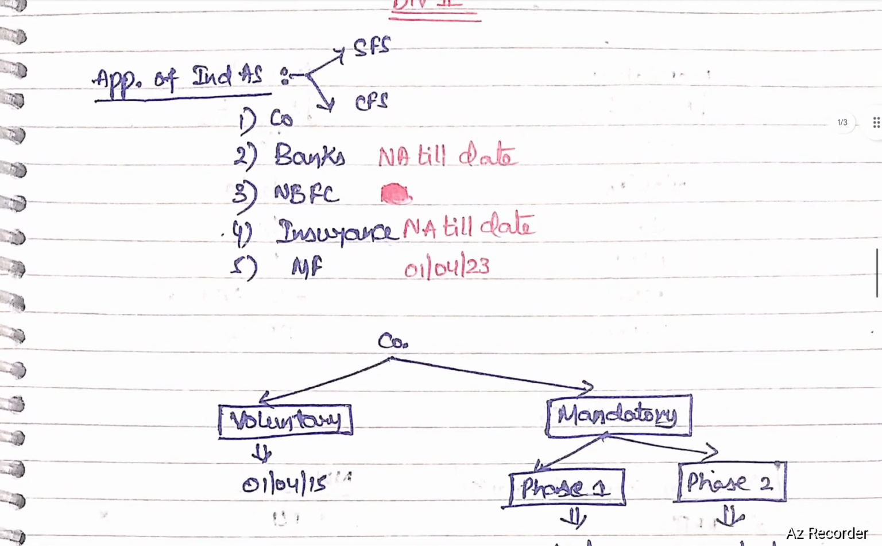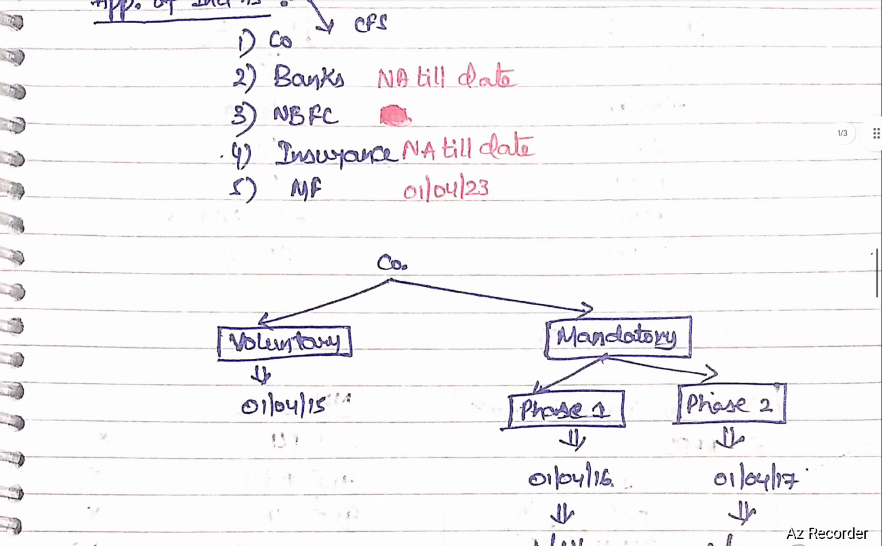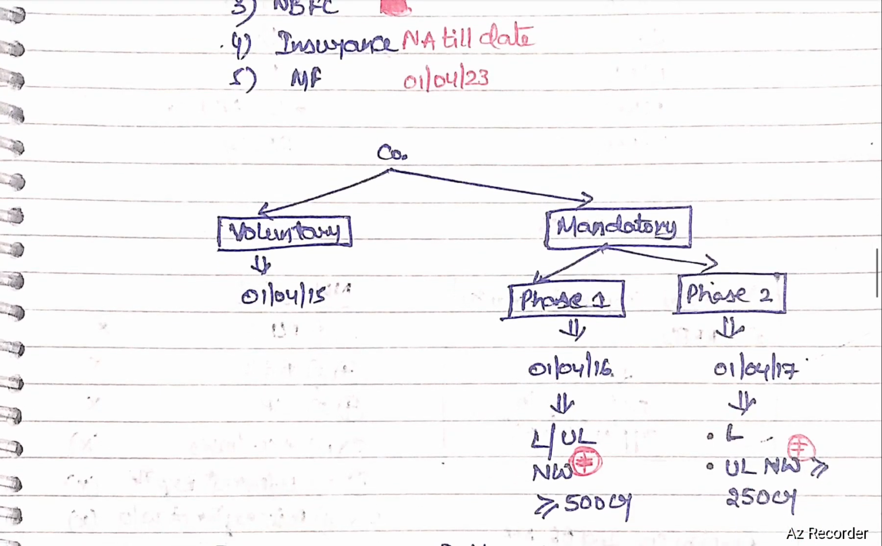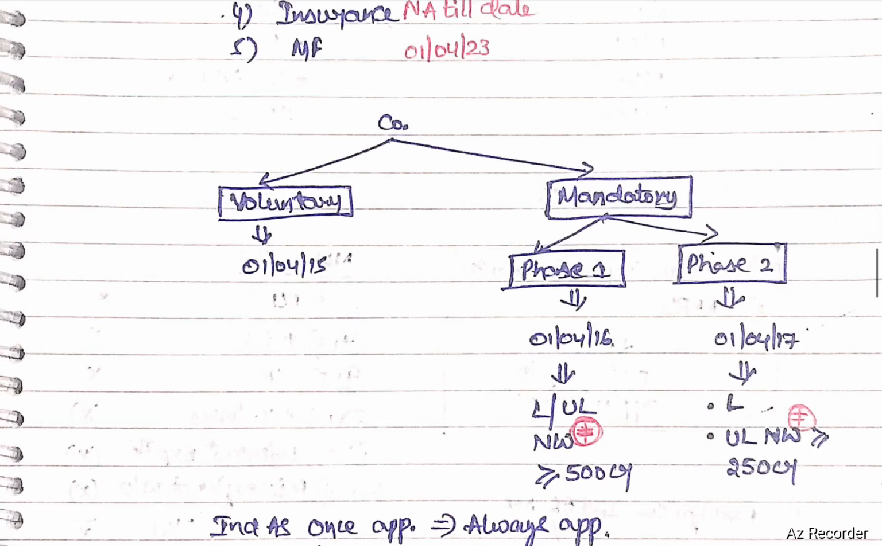Applicability of Ind AS for companies. Ind AS is applicable to companies on voluntary basis from 1st April 2015. On mandatory basis, it is applicable in two phases. Phase number 1 is applicable with effect from 1st April 2016 to listed or unlisted companies whose net worth is greater than or equals to 500 crores. Phase 2 is applicable from 1st April 2017. It is applicable to listed companies and unlisted companies whose net worth is greater than or equals to 250 crores.